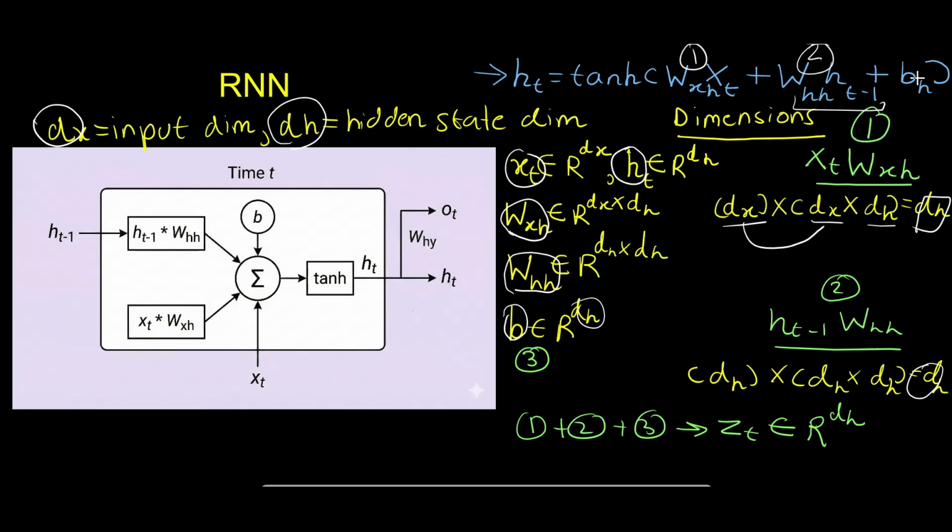Similarly, the bias vector also has the dimension dh, which is 3. So everything has dh. If we add these two, we will get the z, which is the intermediate output before the activation function. It will also have the dimension dh, because they have the same dimension, they can be added together.